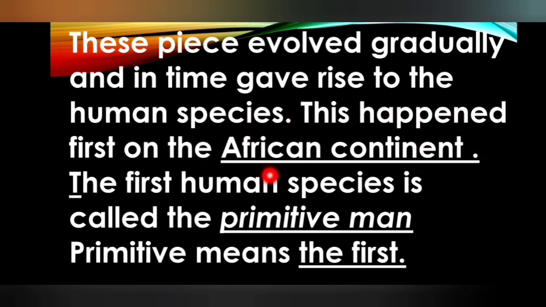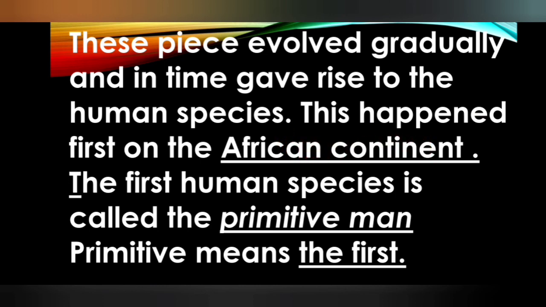The apes slowly walking on the ground slowly changed and became human beings. They appeared in the human form, and this first happened in the African continent.